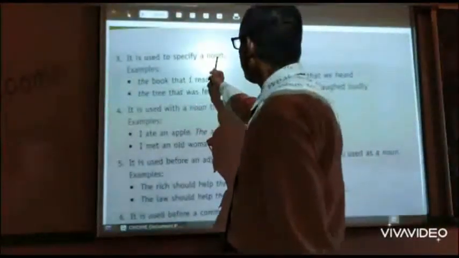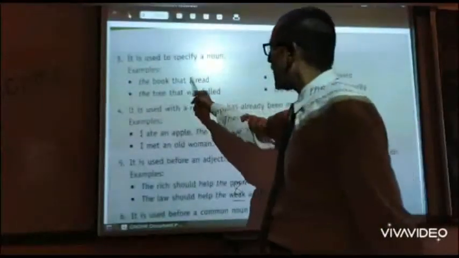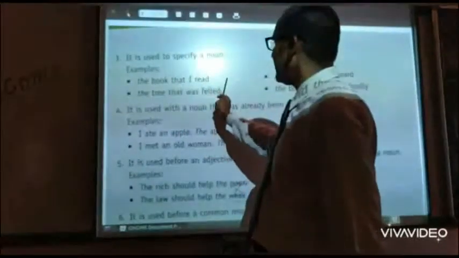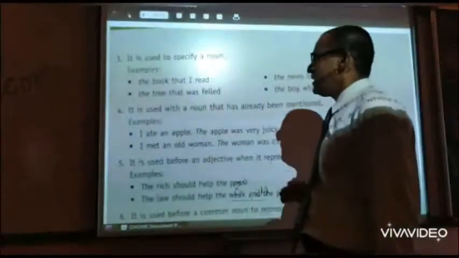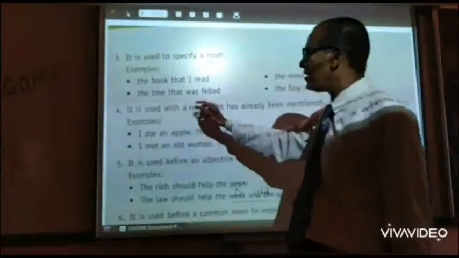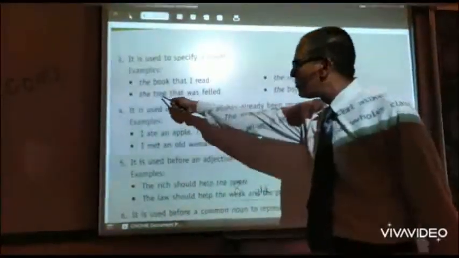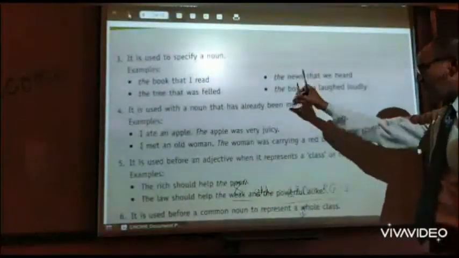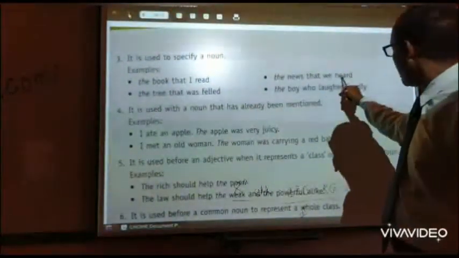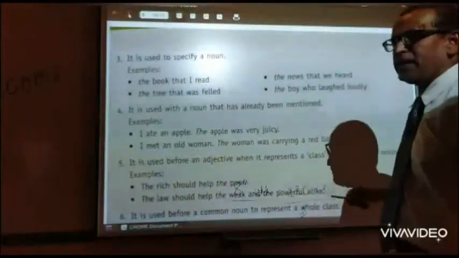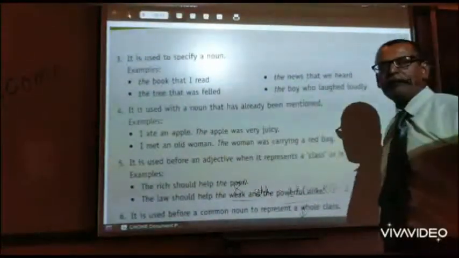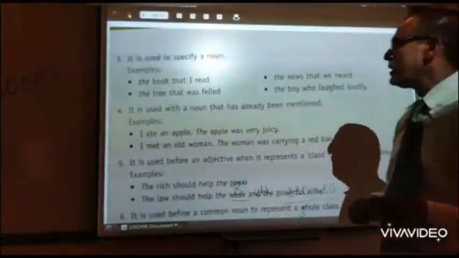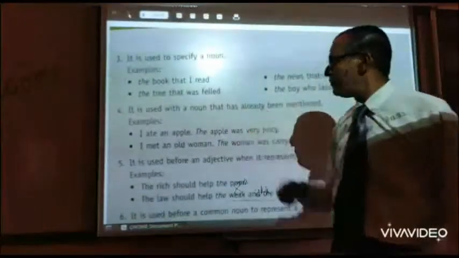It is used to specify a noun. The book that I read means the very book or the particular book that I read. The tree that was felled means a particular tree that was cut down. The news that we heard, particular news that was heard. The boy who laughed loudly means there is one particular boy who laughed loudly. So the is used to specify.